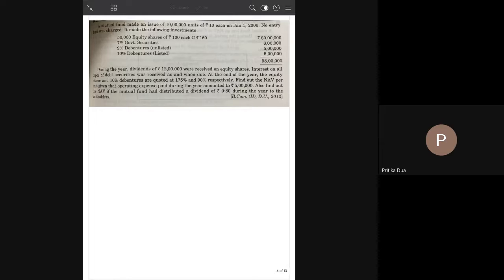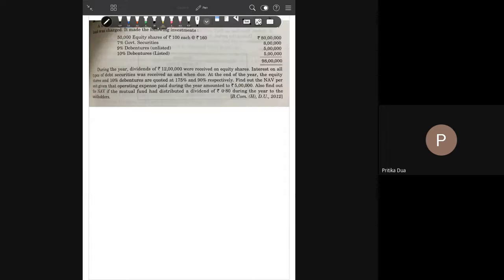Okay, so I hope all of you have read the question. Now let us see what information is given in this question. A mutual fund has made an issue of 10 lakh units of rupees 10 each. No entry load was charged. What do you mean by entry load? The entry fees or expense.